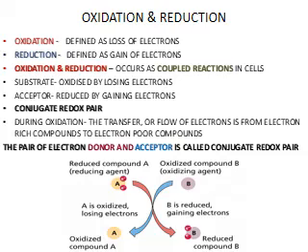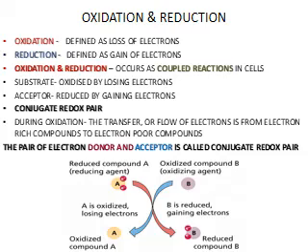Now, let's look at some simple definitions, like oxidation. What is oxidation? Oxidation is defined as the loss of electrons. Reduction means the gain of electrons. Oxidation and reduction can occur as coupled reactions in cells. So, a substrate can be oxidized by losing electrons, and an acceptor can get reduced by gaining electrons.